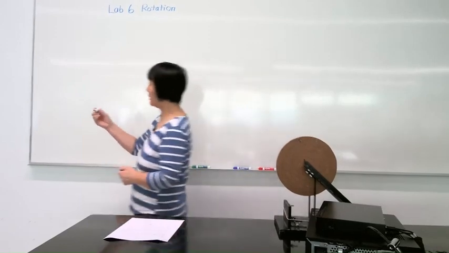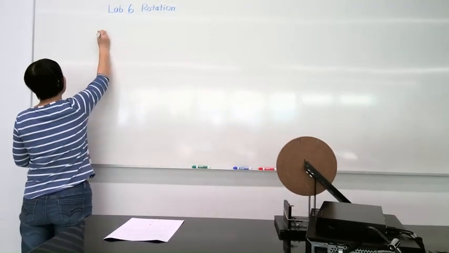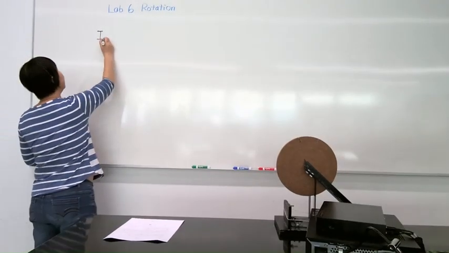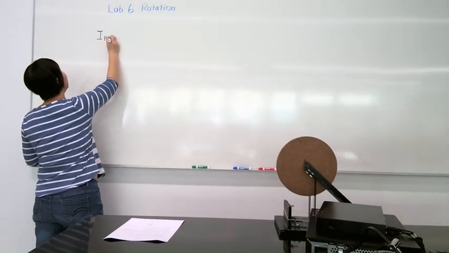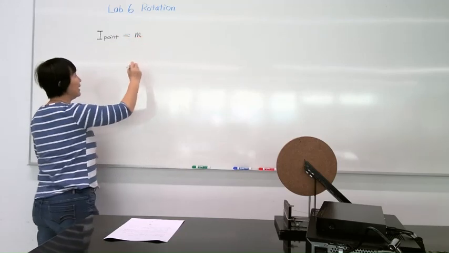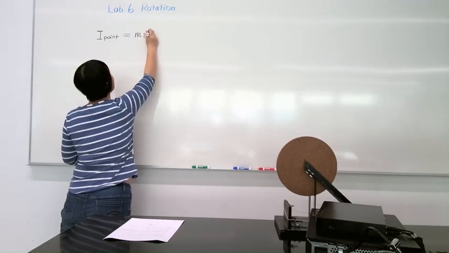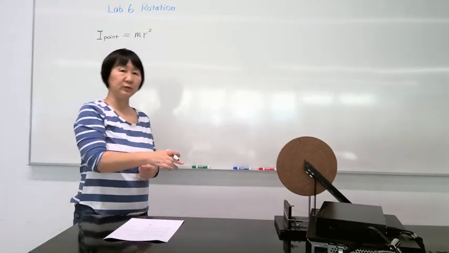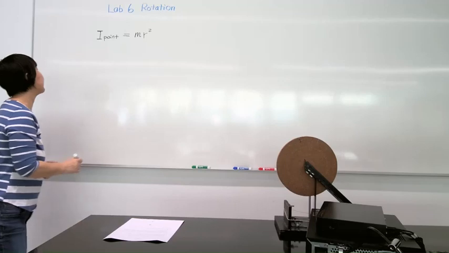We know from class that you can calculate the moment of inertia of a point mass. If it's a point mass, then it's very easy. It's just the mass times r squared, where r is the distance from the point to the rotational center.